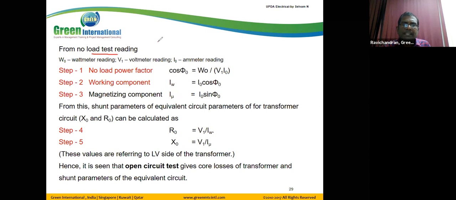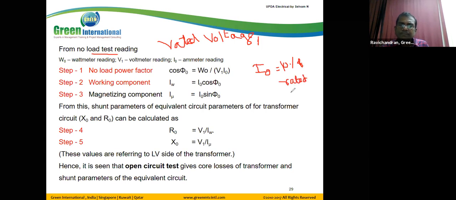We apply the rated voltage, and in general the no load current I naught is 10% of the rated current. Rated current means from the nameplate detail.